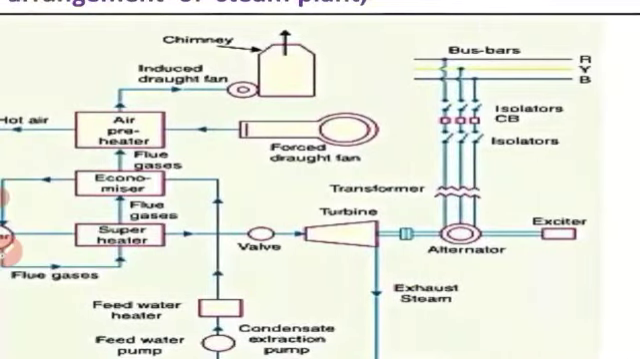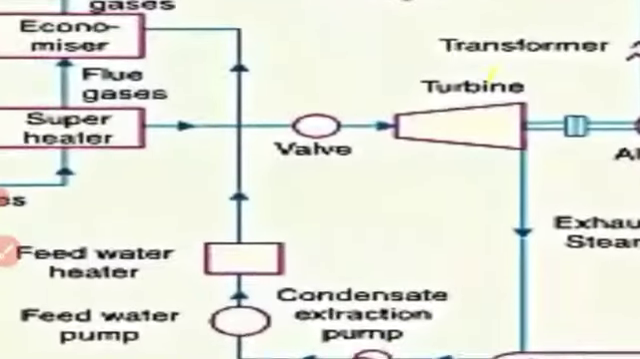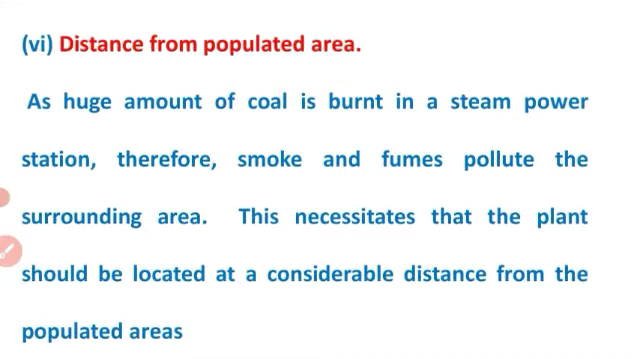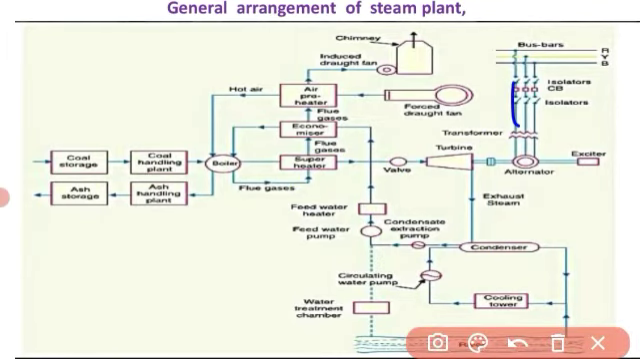After the turbine, when steam reaches the turbine, the turbine develops mechanical power. This mechanical power is coupled to the alternator. The steam turbine is coupled to an alternator, and the alternator converts the mechanical energy of the turbine into electrical energy. The electrical output from the alternator is delivered to the bus bars through transformer, circuit breakers and isolators.